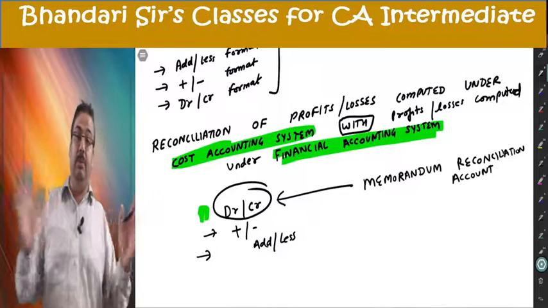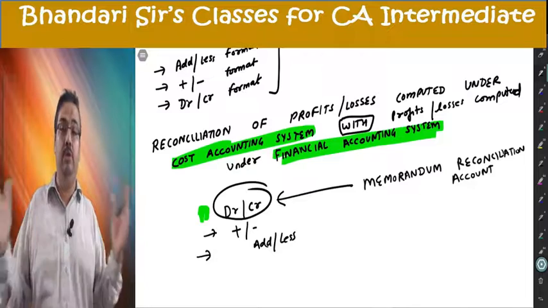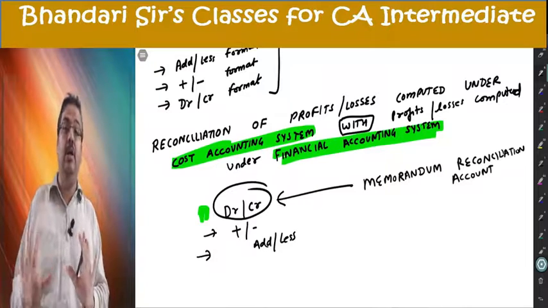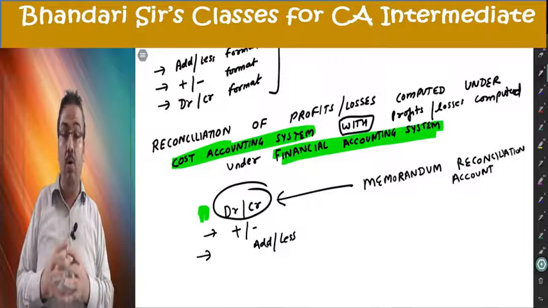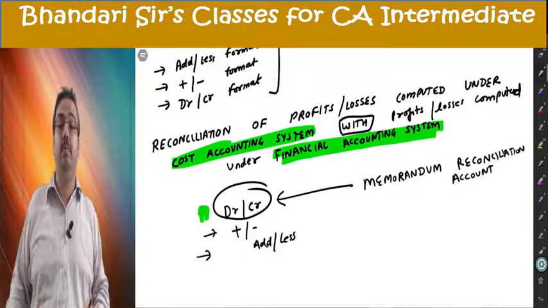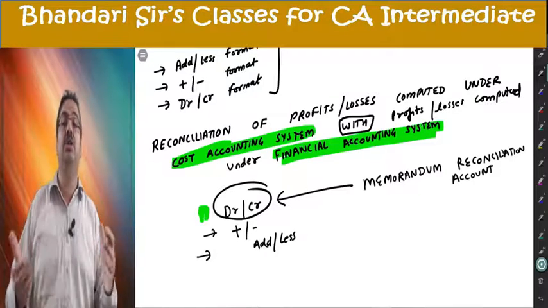Then you check items, tick, tick, tick. Those which tally, no difference. Those which are different, that is a difference. Recorded only here, recorded only there, recorded in both but with different amounts. That is what we are looking for. Based on that, we will be able to make the reconciliation statement.